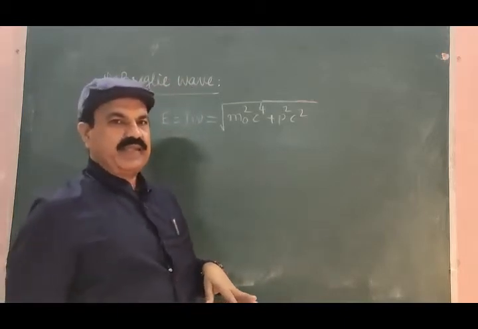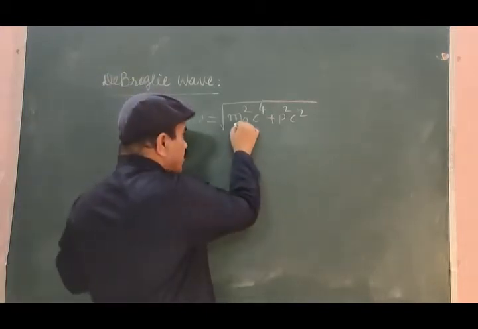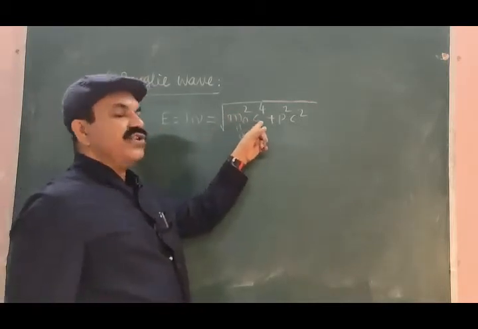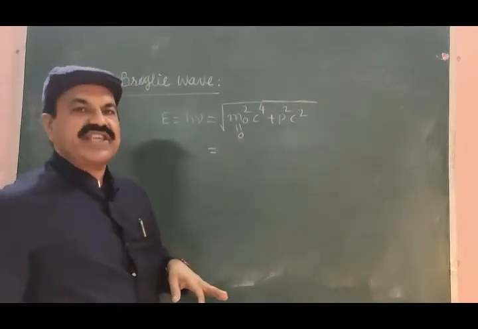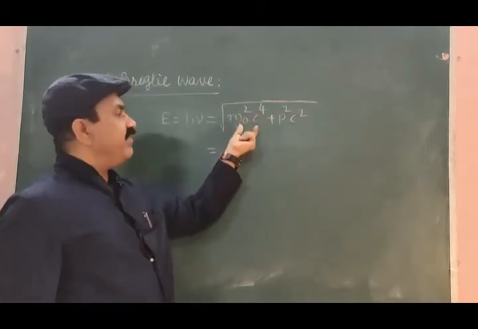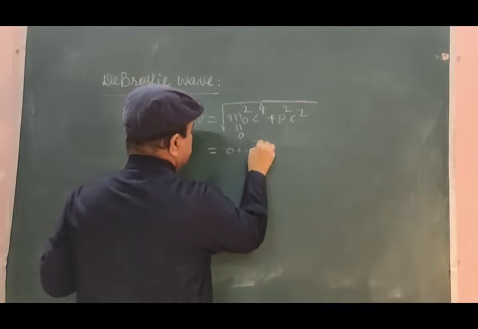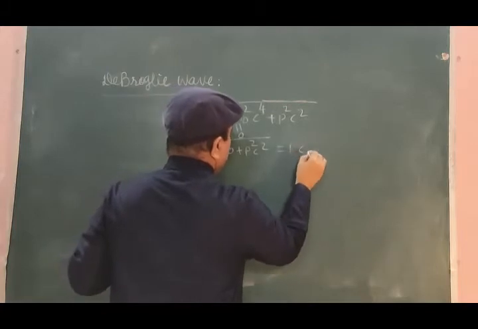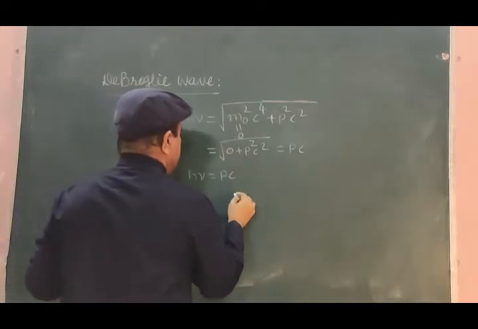But what is the rest mass of the photon? Rest mass of the photon is 0. As m0 is 0, the first term in the square root will become 0, and we will have h nu equal to pc.